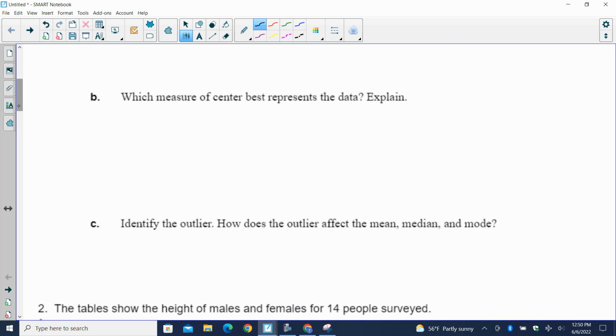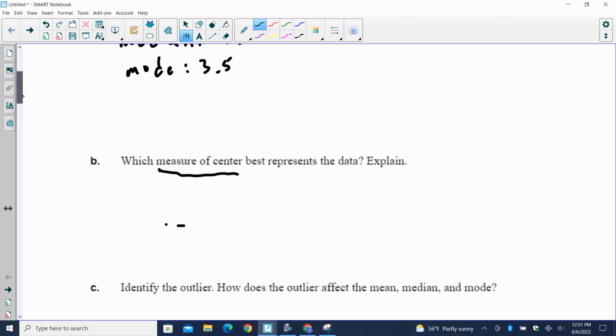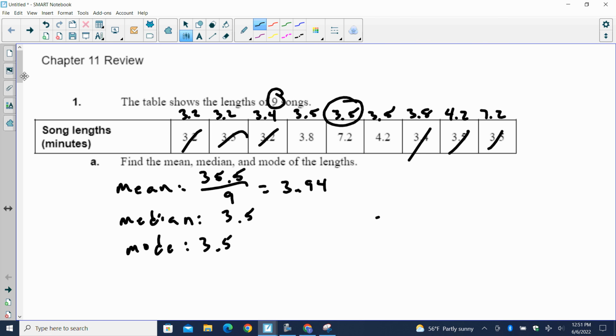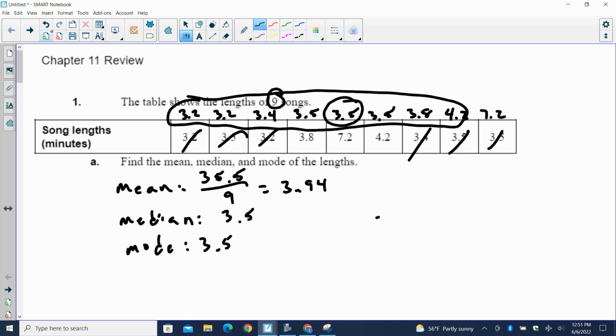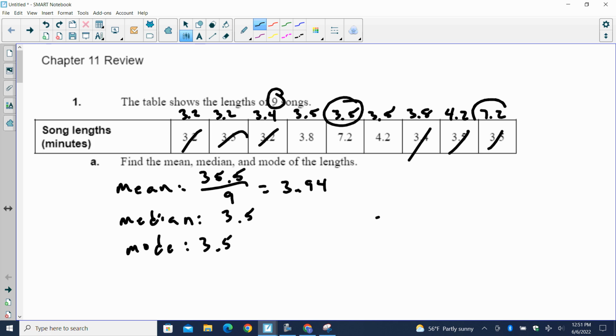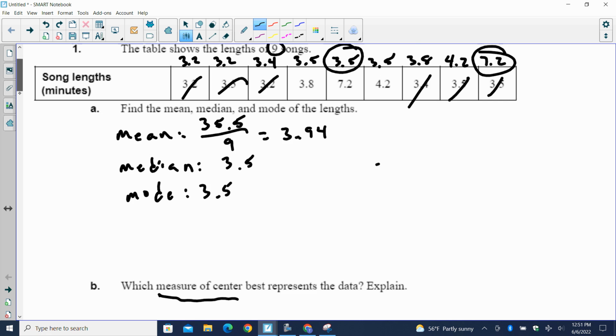Which measure of center, mean, median, or mode, best represents the data? Remember, measures of center are my mean, median, and mode. If I have an outlier, the median is the best. Do I have an outlier? Is there a number that is very different than all the rest? Yeah, most of these numbers are between 3 and 4. That 7.2 is quite a bit bigger than the rest.